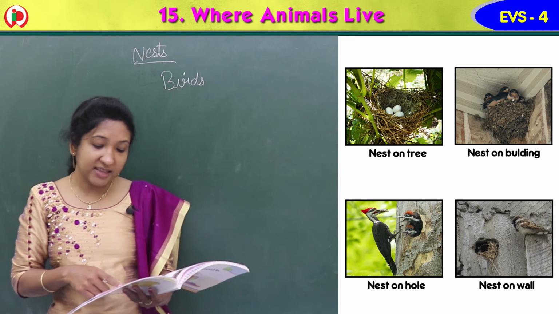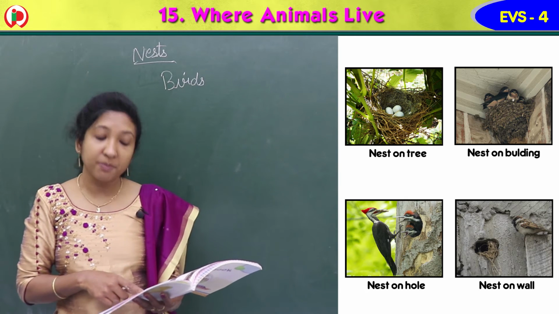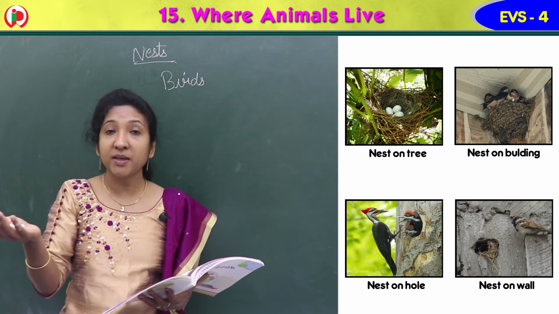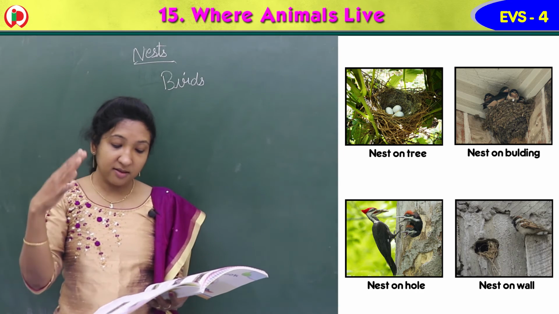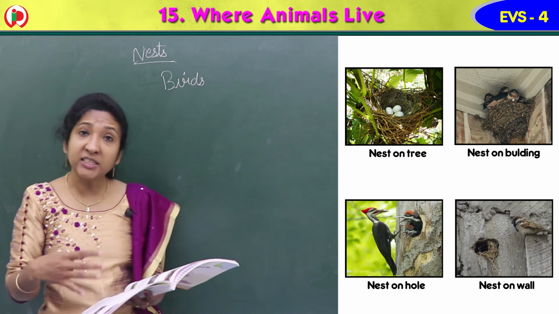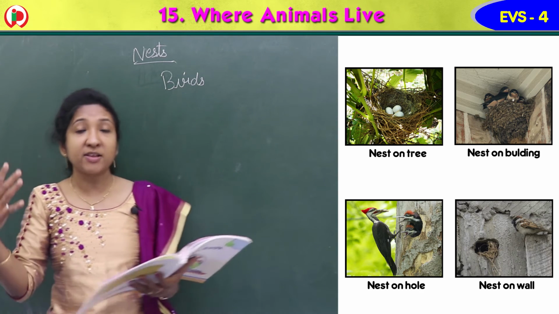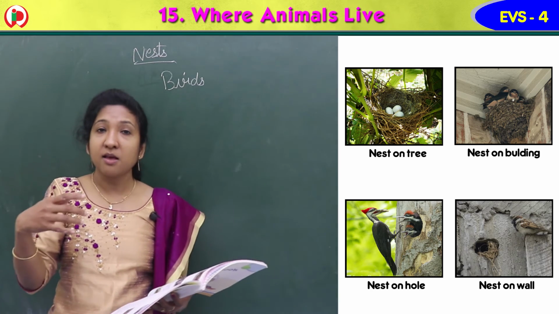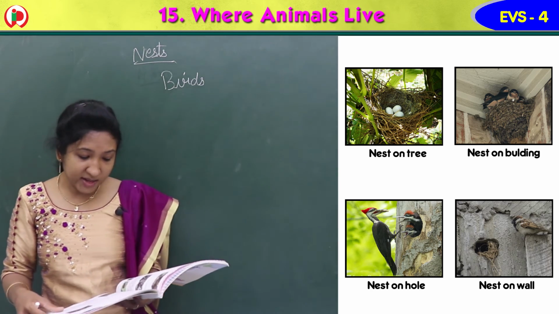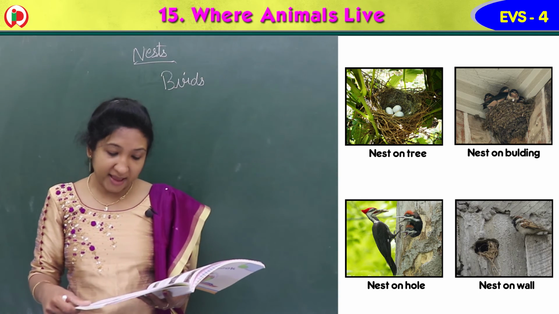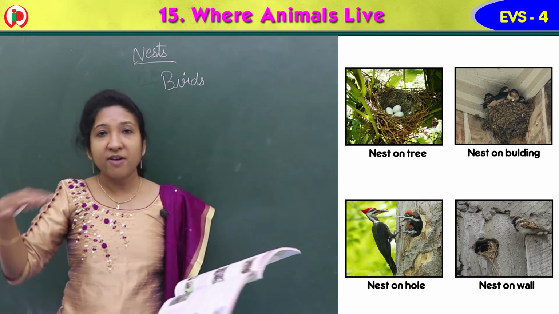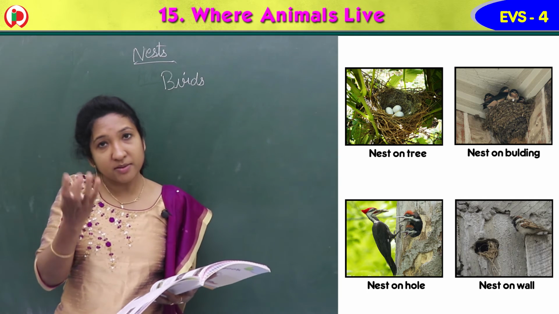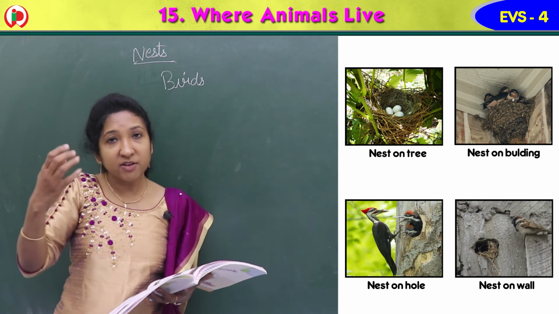The size of the nest varies according to the size of the bird and the number of eggs it lays. Size means it can be small, it can be big. If the number of eggs is more, they build a big nest. If the number of eggs is less, they build a small nest. Once the baby birds are able to fly, the nests are abandoned. After the eggs are laid, the small birds come out of the eggs. Then afterwards they grow.